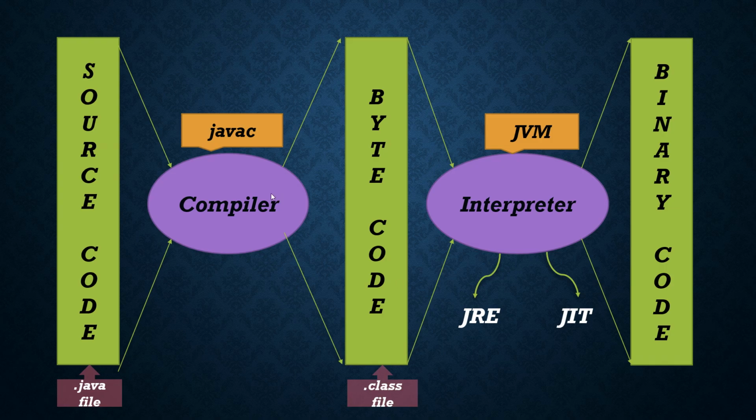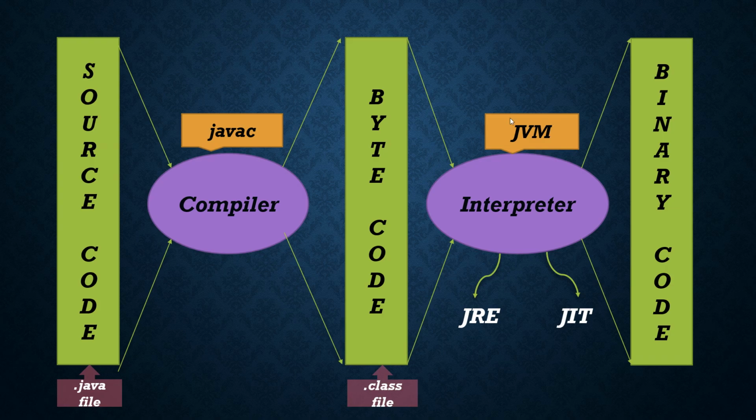Later, if all the compilation is successful, meaning no errors are there, it will generate one file called a .class file. In between, the intermediate file that gets generated is the bytecode. That extension is .class. This bytecode will be given to the interpreter. The interpreter never takes the source code directly, it takes only the bytecode, meaning half of the conversion is already done. So what the JVM does is, the actual execution starts here.